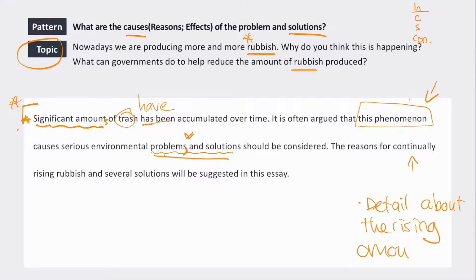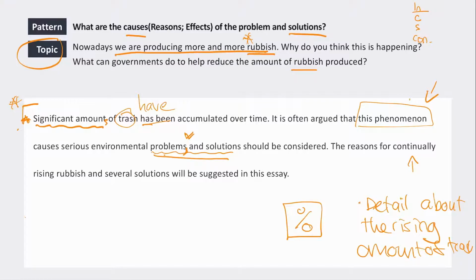The rising amount of trash. For example, you could give me a fake statistic, or number. You could say something like, recent studies have shown that the amount of rubbish we are producing has increased by 40% in developed countries.